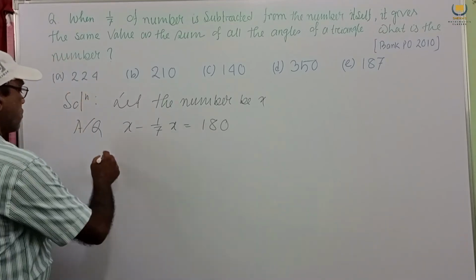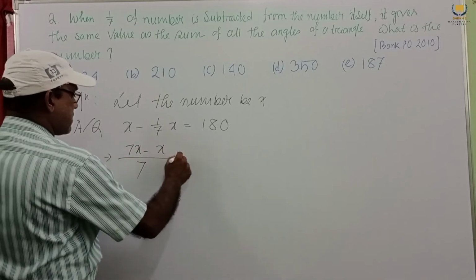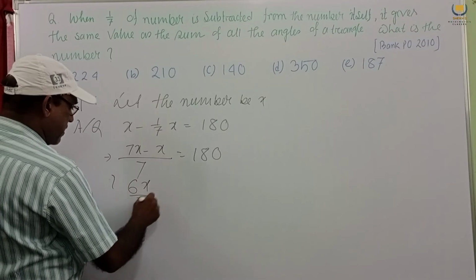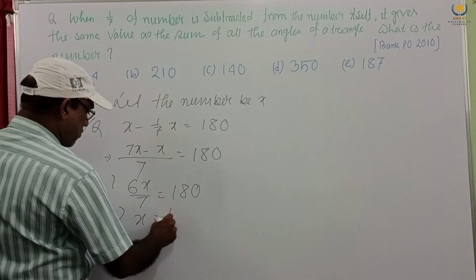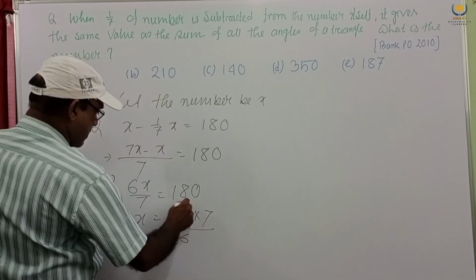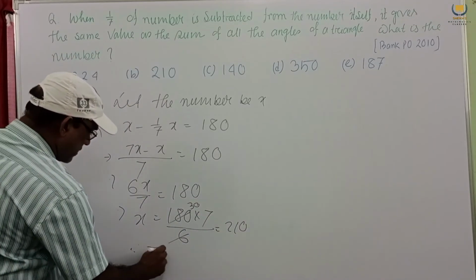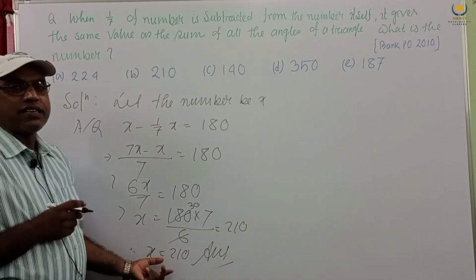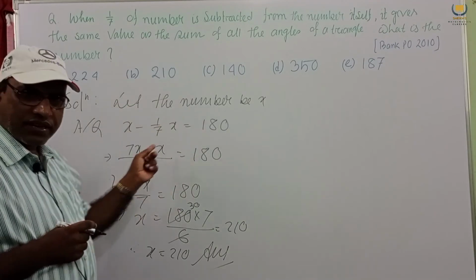So this is LCM 7. 7x minus x equal to 180. This is 6x by 7 equal to 180 and x equal to 180 into 7 by 6. This is 30, this is 210. Therefore, x equal to 210 and this is our answer. Answer is 210, option B. Very nice solution, very easy.